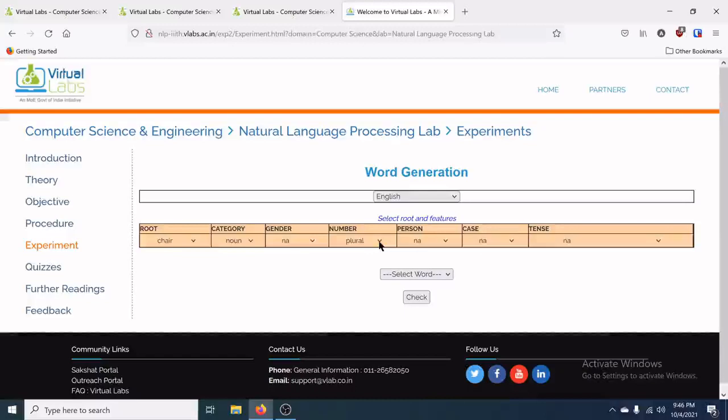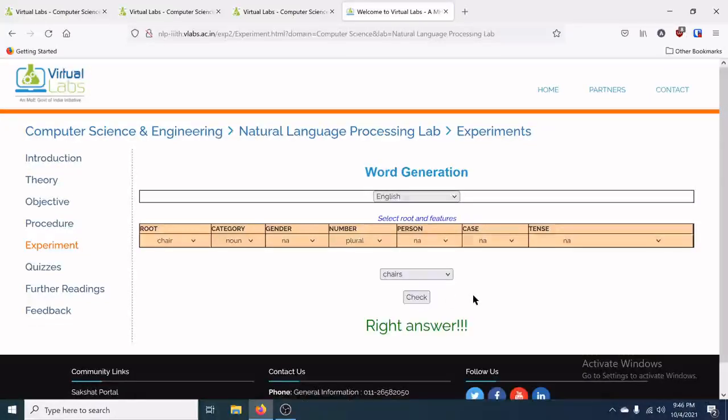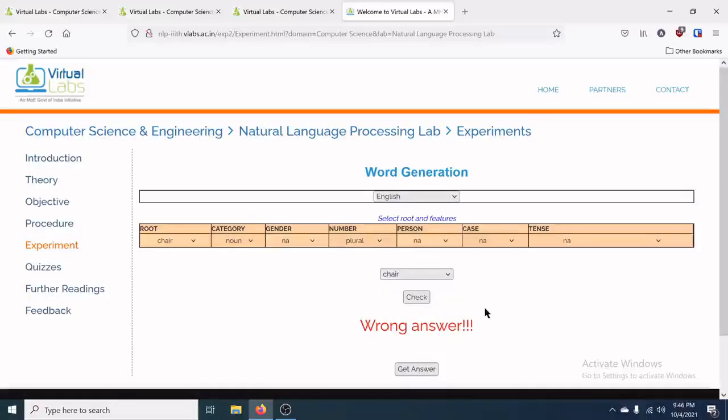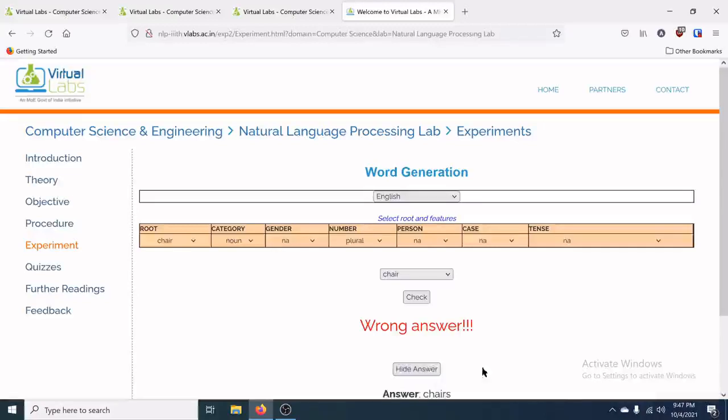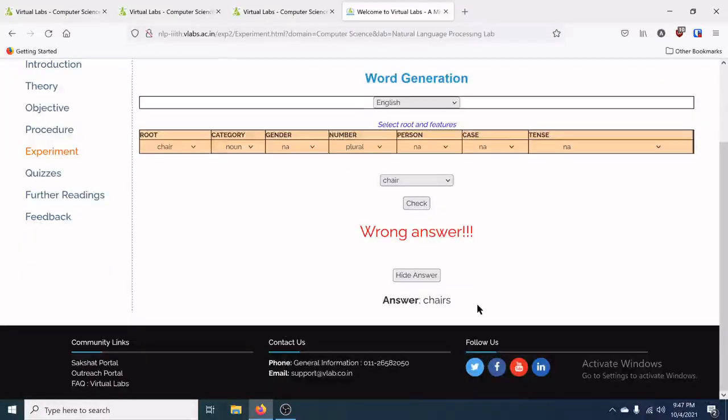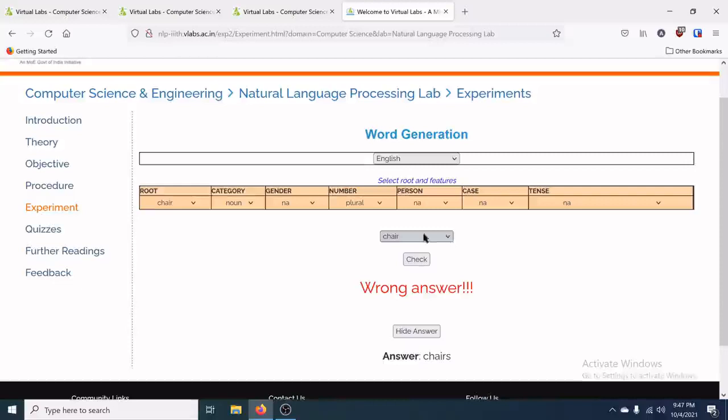Here if I say plural, I can say chairs. In case I say chair, then it's a wrong answer. So the correct answer is chairs. I'm very sure. Like this, the program you write should be capable of doing this.